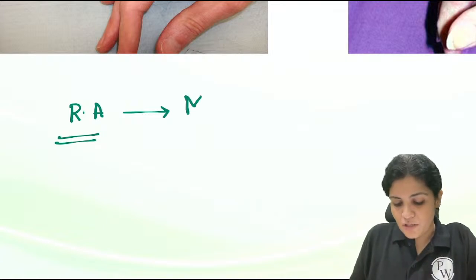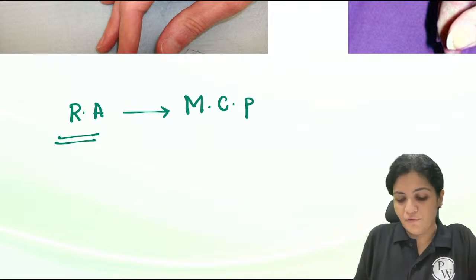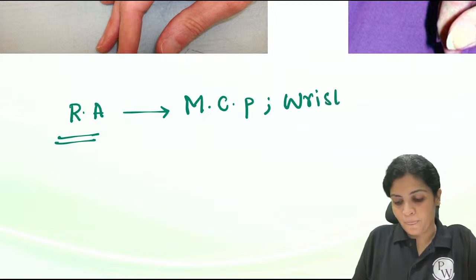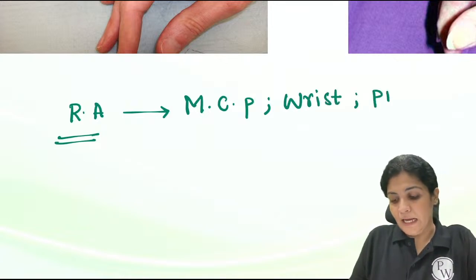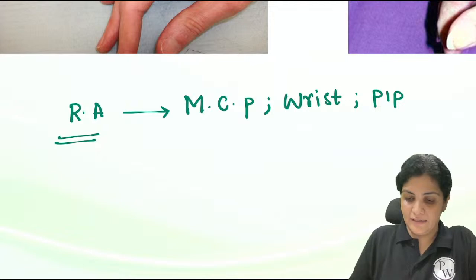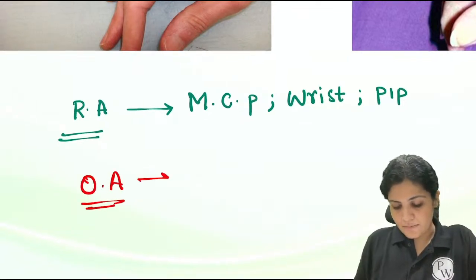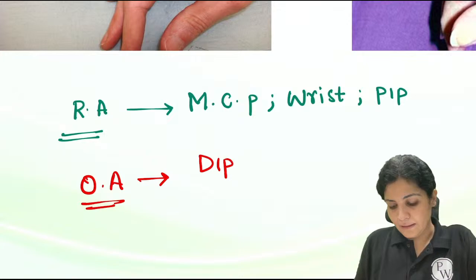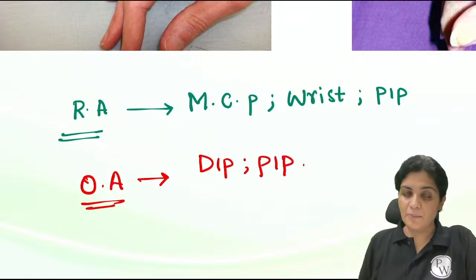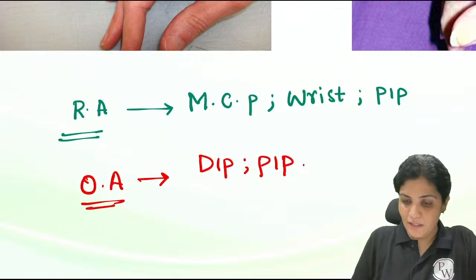So the first most important is your metacarpophalangeal joints, then the wrist joint, then your PIP joint for rheumatoid arthritis. For OA, it is mainly the DIP and the PIP. So distal interphalangeal joints and the proximal interphalangeal joint are very, very important.